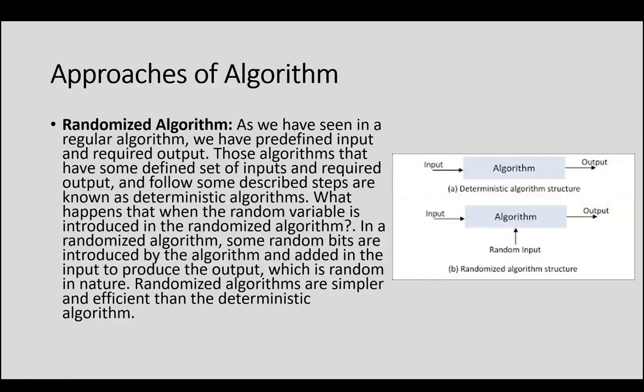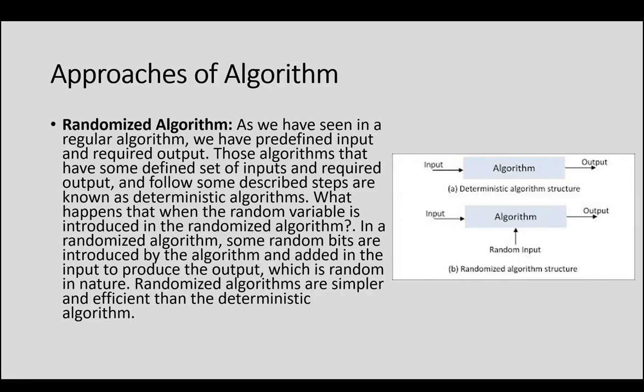As we have seen in the regular algorithm, we have predefined the input and required output. In the data flow itself, we are considering what output I want to get, what input I want to get, everything I'm planning and preparing there. For a particular input, I have to get a particular output. Then the processing unit is working fine. I'll be considering it like that, if I consider that data flow of algorithm.